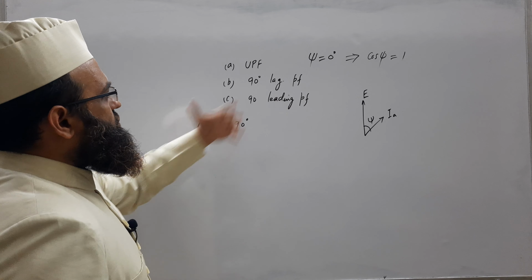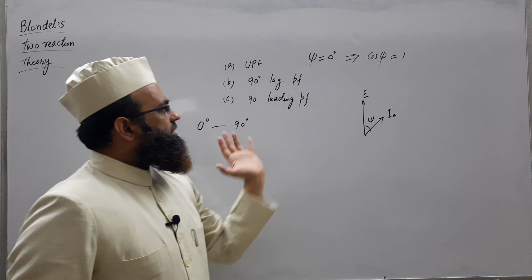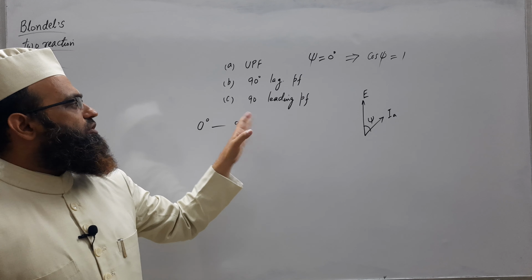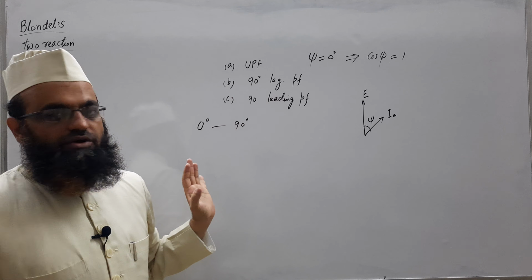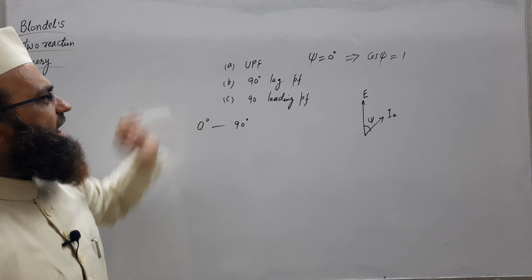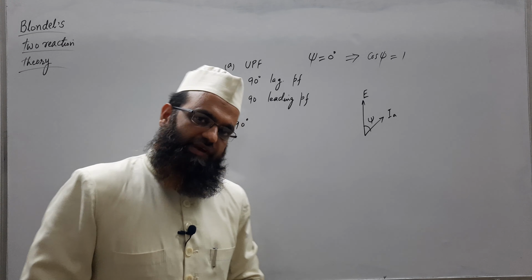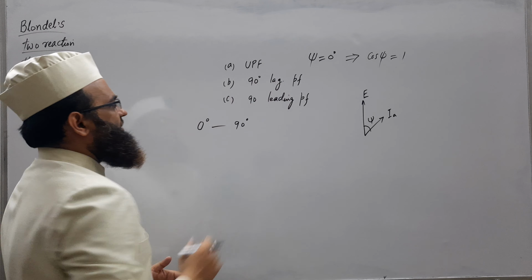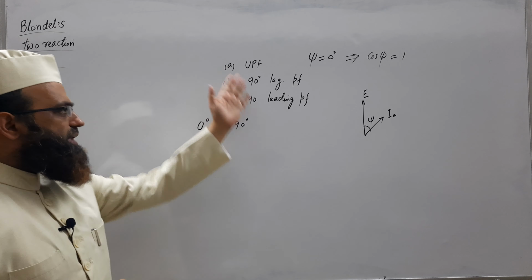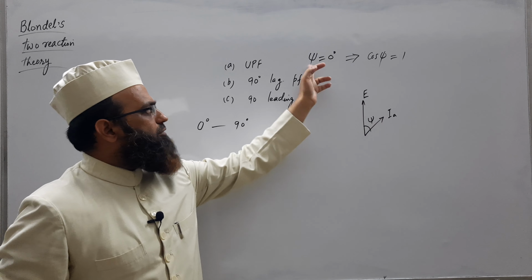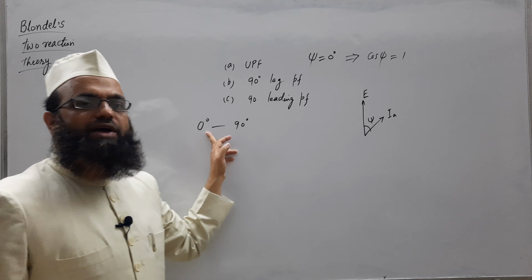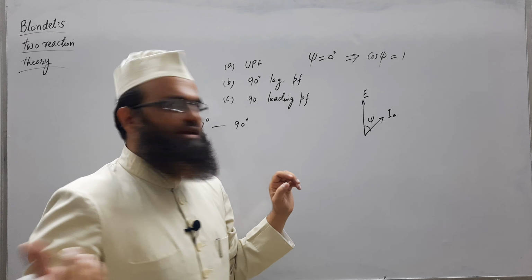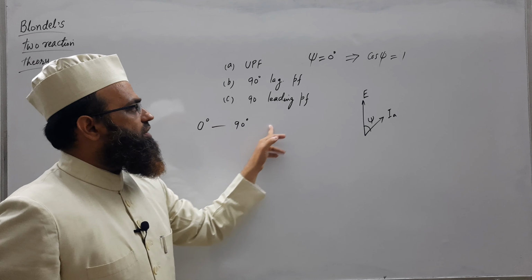So coming to our topic, the effect of armature flux on main field flux for various power factors. These three extreme cases have been covered in detail in the previous lecture. Now we are going to discuss the same effect for the remaining cases, where the internal power factor angle may be, say, 10°, 5°, 5.3°, any angle between 0 and 90°, lagging or leading.